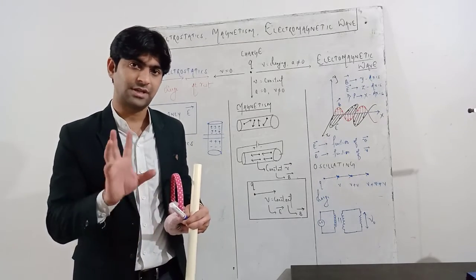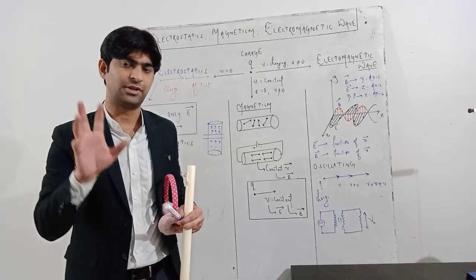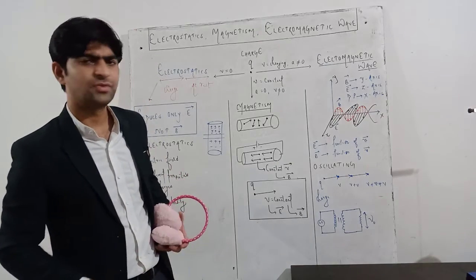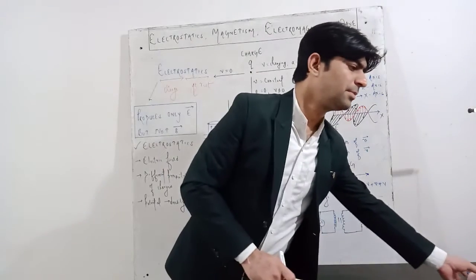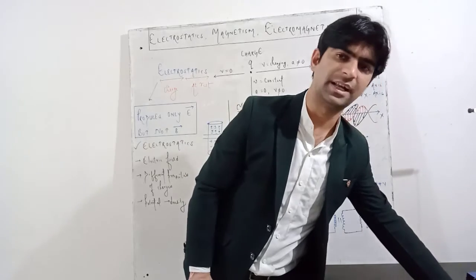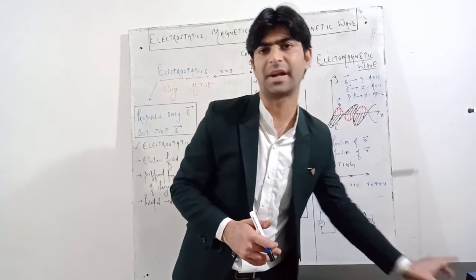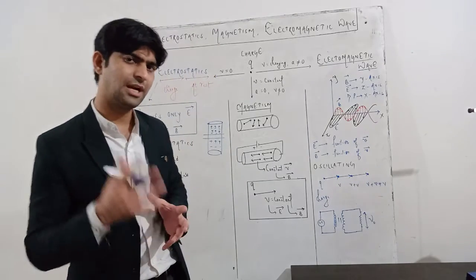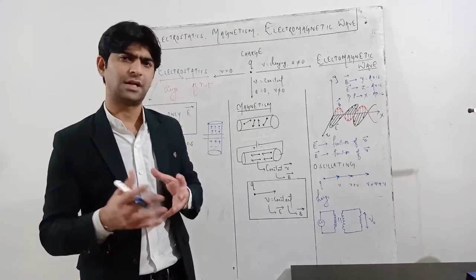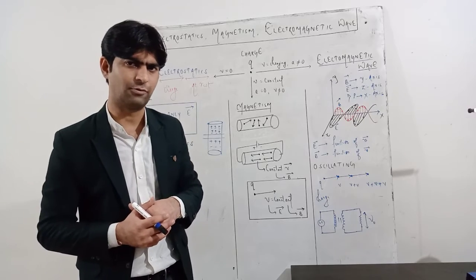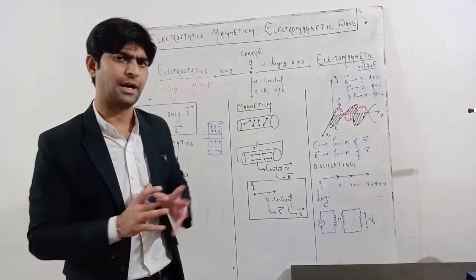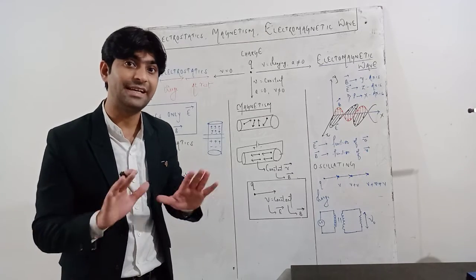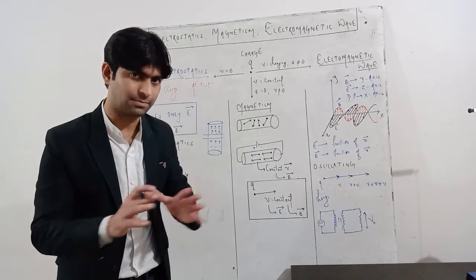And in electrostatics, the static charge does not produce any magnetic effect, it produces only the electrical effect. But when the same charge moves with a constant velocity, it produces magnetism, the magnetic effect around it. You must have watched my video on magnetic effects of current, the Oersted experiment, the solenoid. In that demonstration I have shown you that the current carrying conductor produces a magnetic field around it. In the entire magnetic effects, I have not connected any AC supply, I have connected only DC supply.